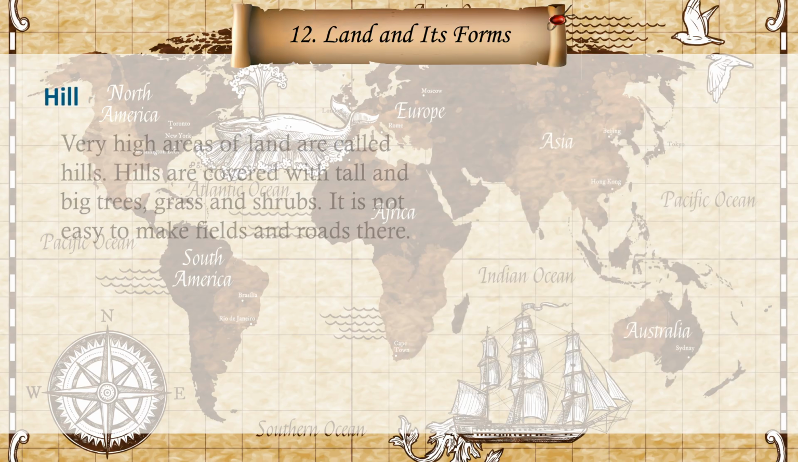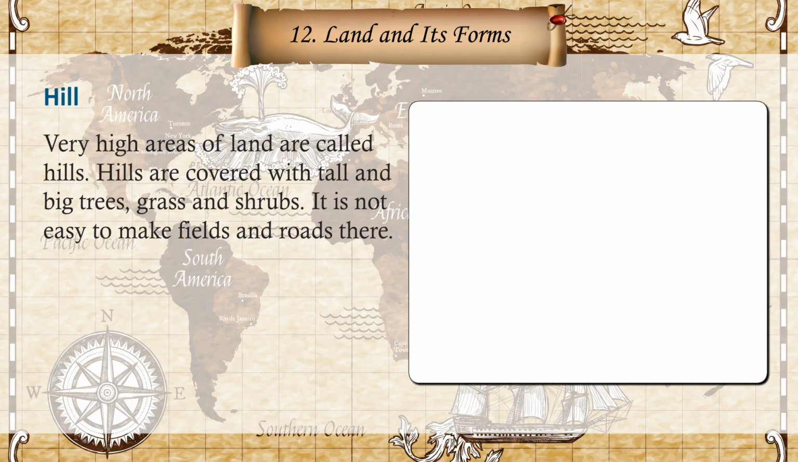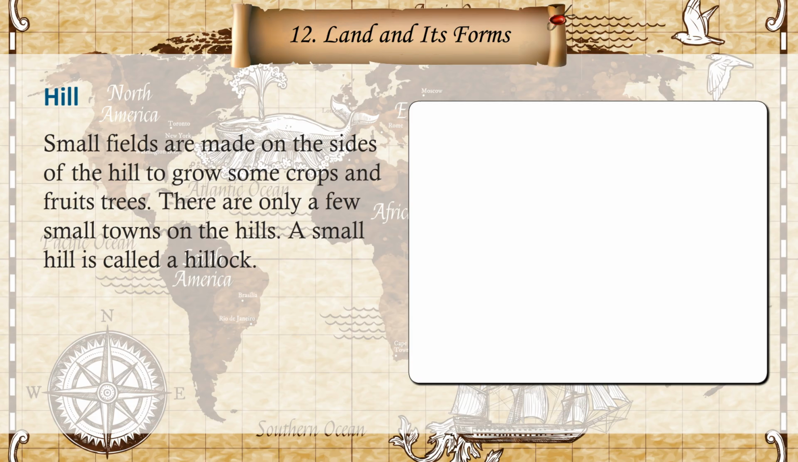Hill. Very high areas of land are called hills. Hills are covered with tall and big trees, grasses and shrubs. It is not easy to make fields and roads there. Small fields are made on the sides of the hill to grow some crops and fruit trees. There are only a few small towns on the hills. A small hill is called a hillock.